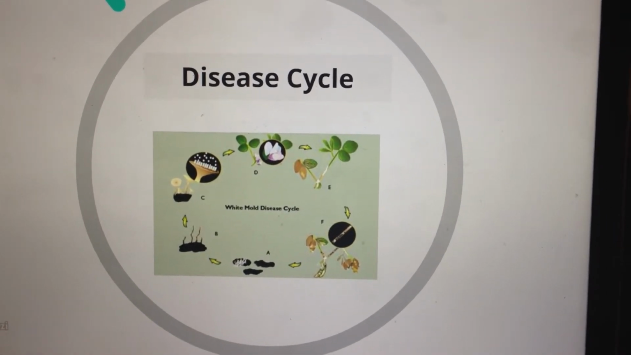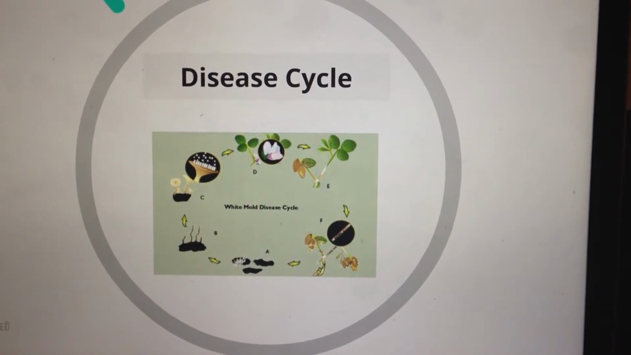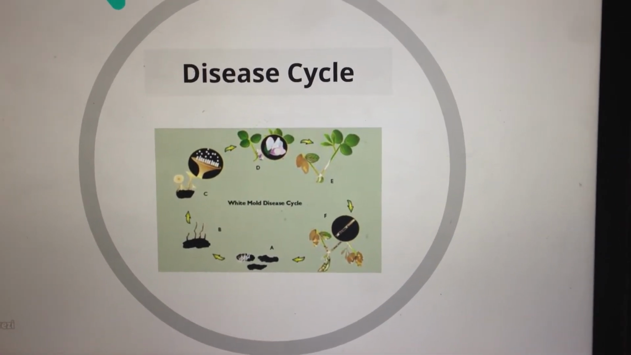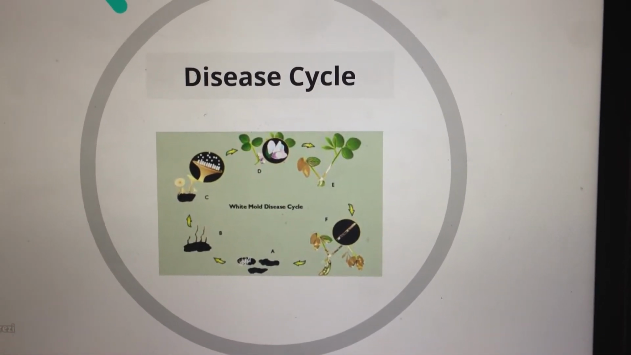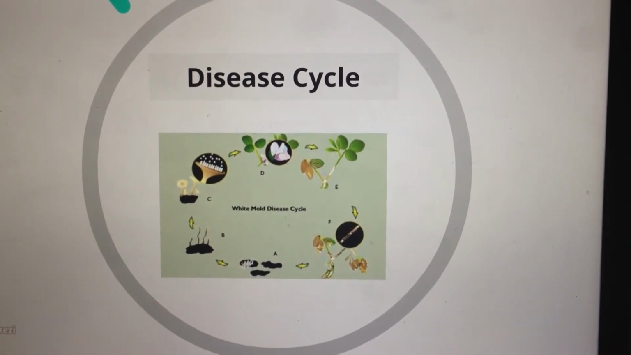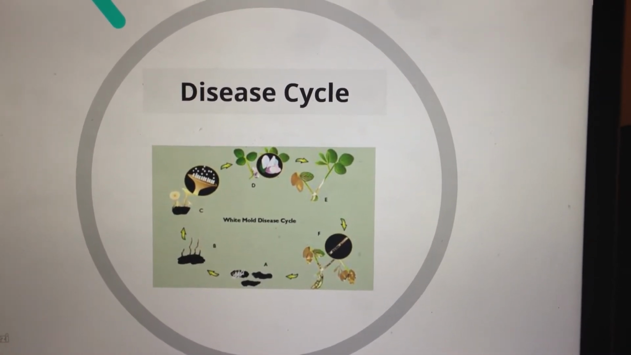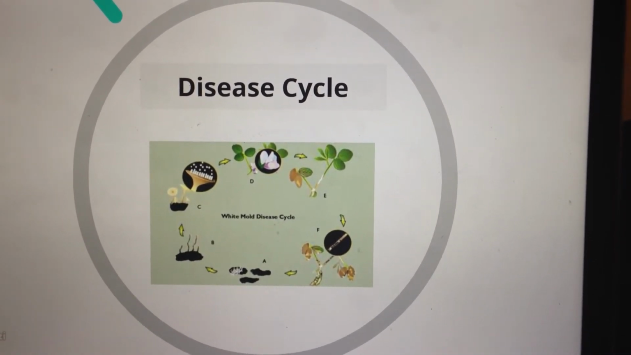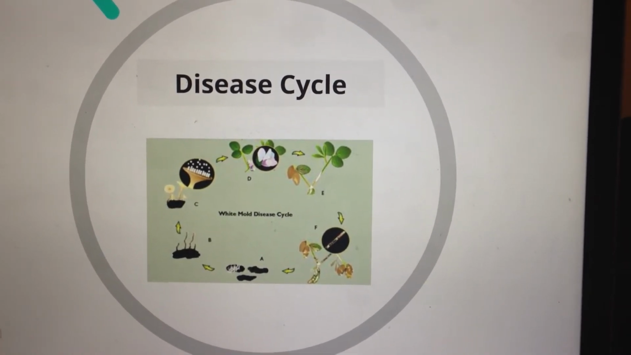The disease cycle for white mold begins with the Sclerotinia sclerotiorum in the soil, as seen at the very bottom in image A. They then germinate to produce tiny structures called apothecia in image B. These apothecia then produce ascospores, which are simply the spores released by this mold. These ascospores then infect the host plant.